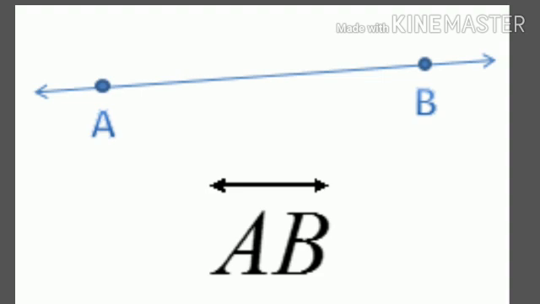We name a line by marking 2 points on it. The arrowheads show that a line extends indefinitely on both sides. In this example, the 2 points are A and B. This line can be written as line AB, or we can also write it as line BA.